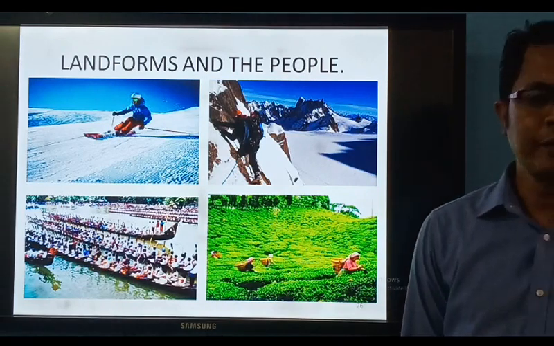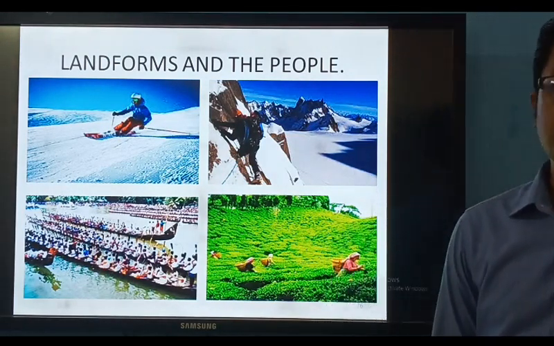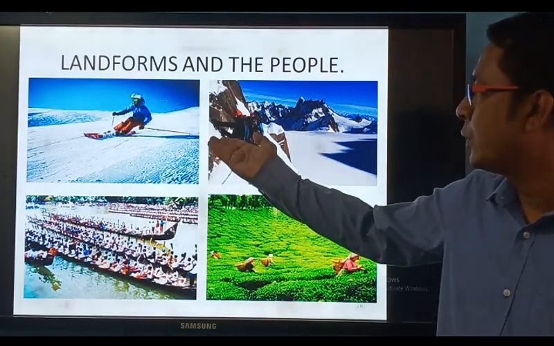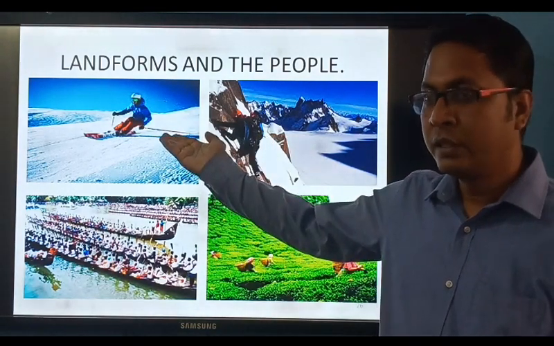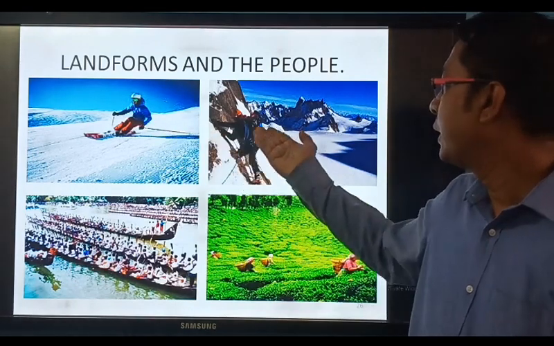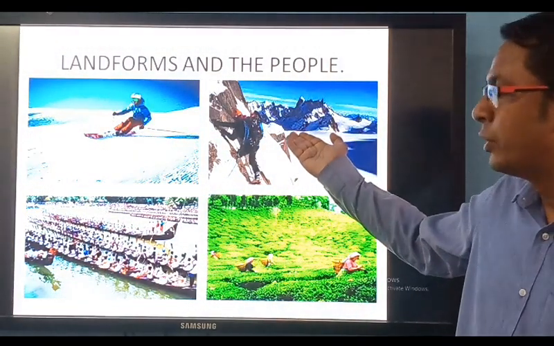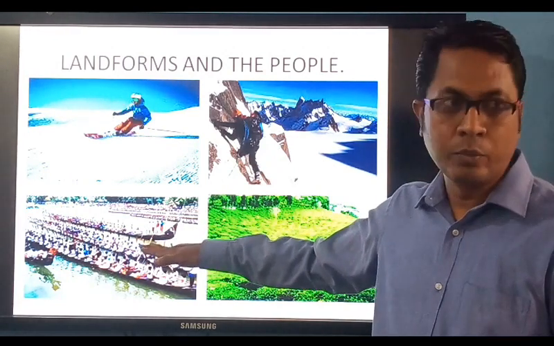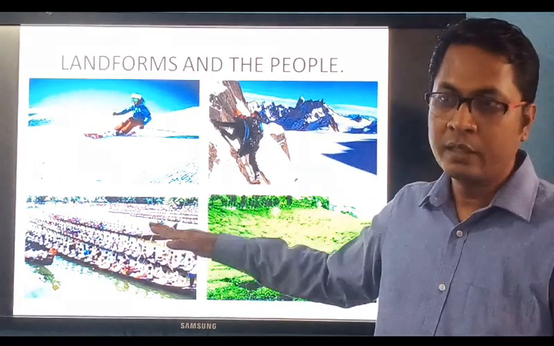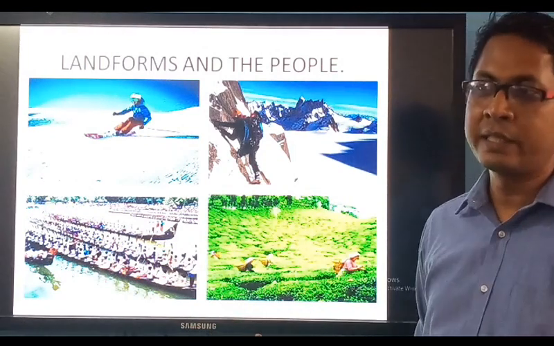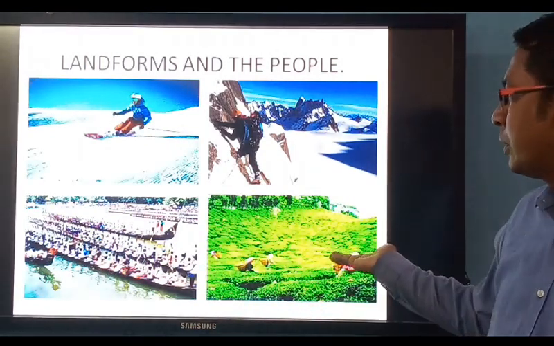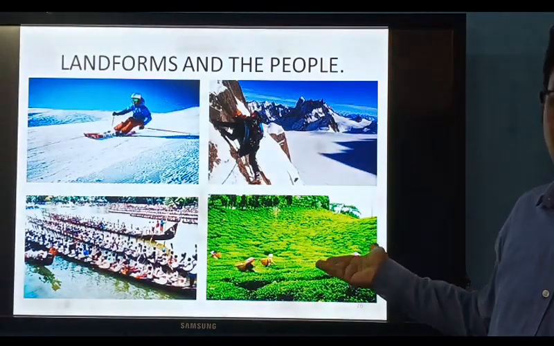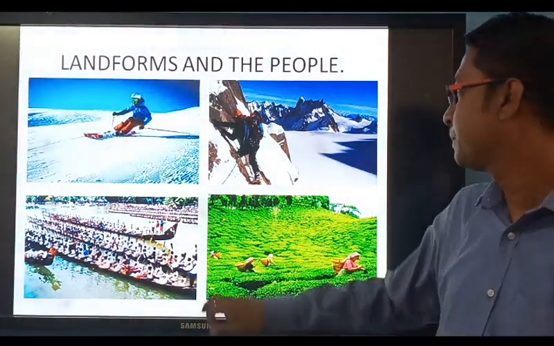People take a lot of interest in their landforms. In icy areas they do skiing. It's a sport also. Then on the mountains, they do mountaineering. It's a low-lying area, water is available, they do boat race in Kerala. They do boat race because the landform is like that. And then on hills, you have tea cultivation or coffee cultivation like this.